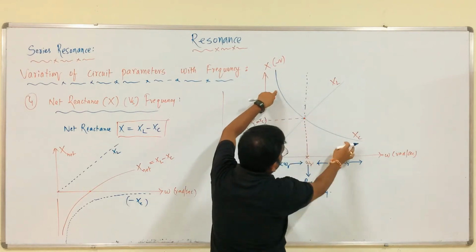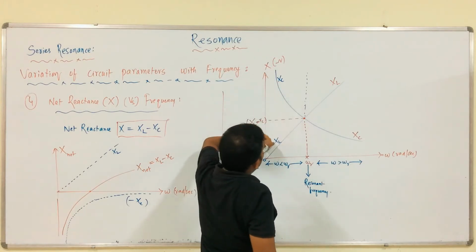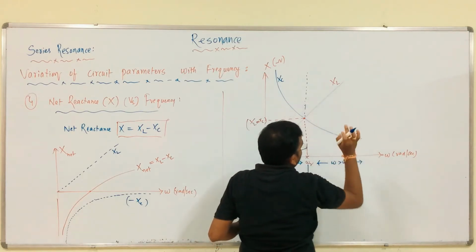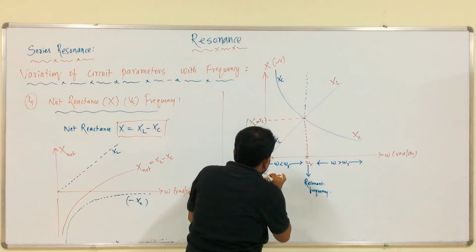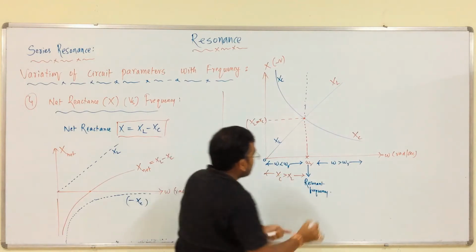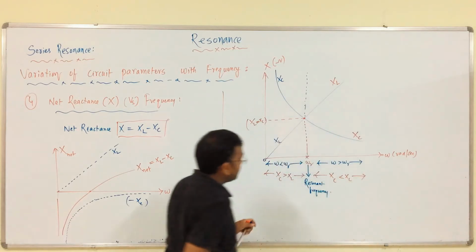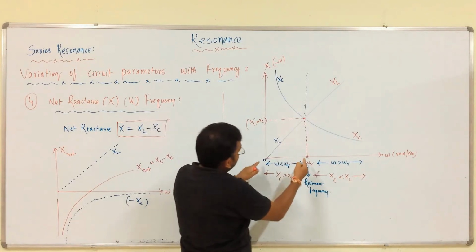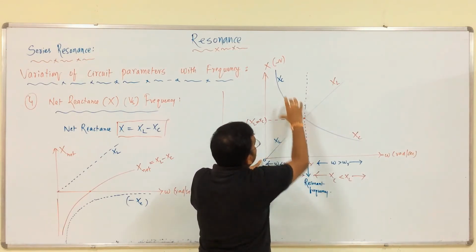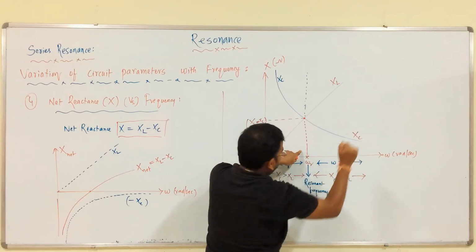In this, this is XC, this is XL. Which one is more? XC is more than XL in this region. In this region, XL is more than XC. Clear? Between here and here, up to omega r, the value of capacitive reactance is more than inductive reactance. From here up to infinity, XC is less than XL.